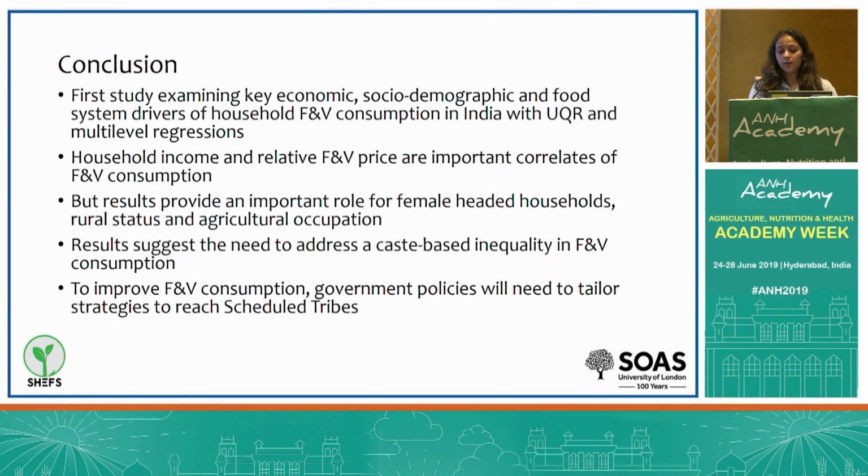So in our results, the OLS regression suggests that this is largely a matter of income and disadvantage, yet the quantile regression analysis demonstrates that amongst those with the worst intakes, there is indeed a further disadvantage faced by scheduled tribes even after controlling for income and other covariates. Therefore, our results suggest that in order to improve F&V consumption, government policies will need to tailor strategies to reach scheduled tribes in particular, in line with previous literature that documents the numerous barriers faced by scheduled tribes in accessing public services relevant to nutrition.